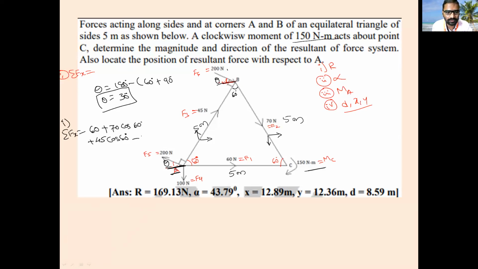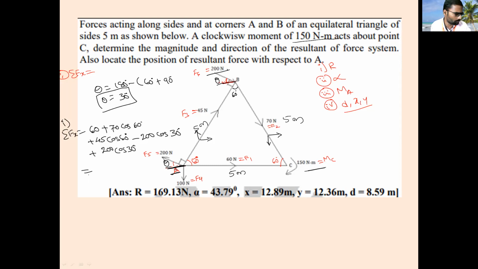So minus 200, what is the value? Cos theta. Theta is how much? Here 30 degree. Okay, theta is 30 degree. Then coming to this point, the 200 F6 force. This 200 force is in which direction it is moving? It is moving right hand side direction. So that is positive. What is the value? 200 cos theta, that is 30 degree.